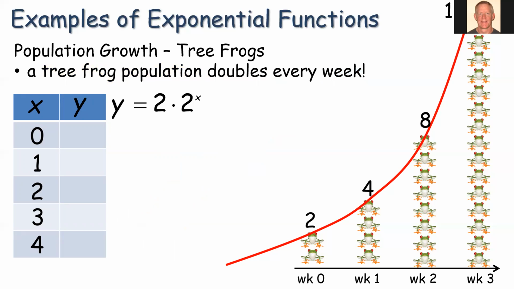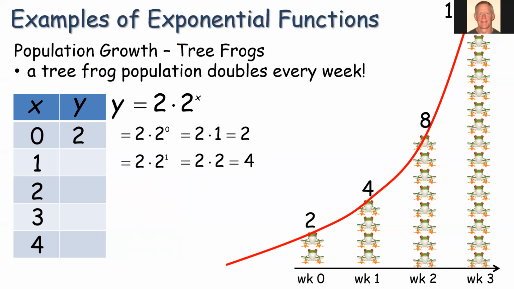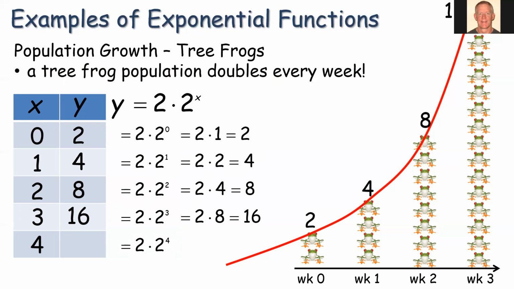If we wanted to create some more values here beyond week 3, we could do it in a table. And so if we put in 0 for x, remember, anything raised to the 0 power is 1. So we'd have 2 times 1 gives us 2. Same as what we did on our graph. Week 1, 2 to the first power is 2, so that would give us 4. Week 2, 2 to the second power is 4, times 2 is 8, and so on. So we know how to simplify this. In the fourth week, 2 to the fourth is 16, times 2 is 32.